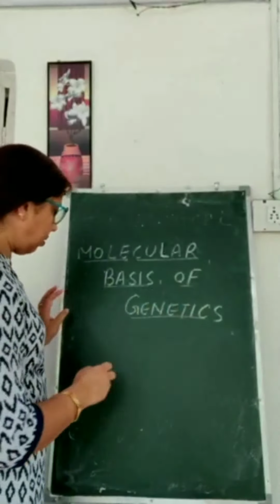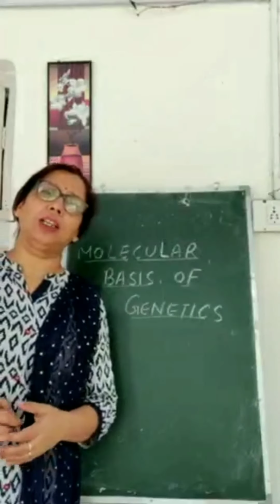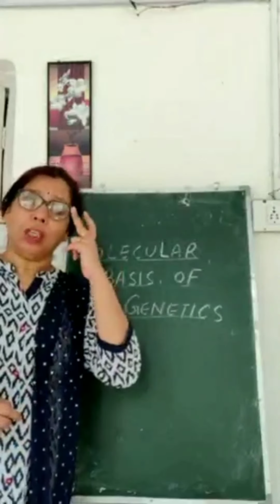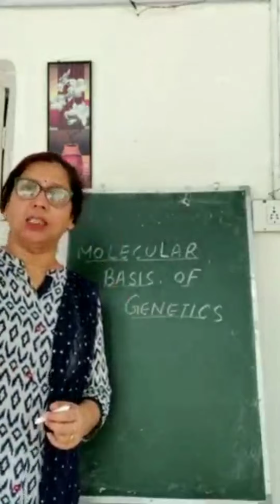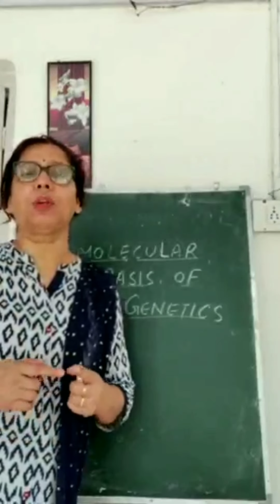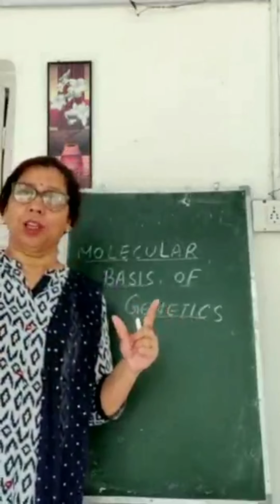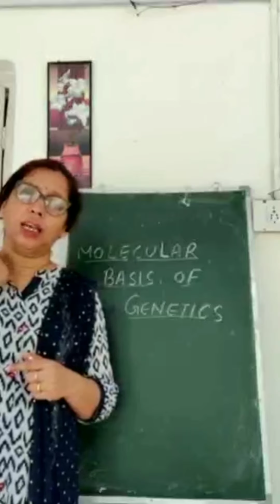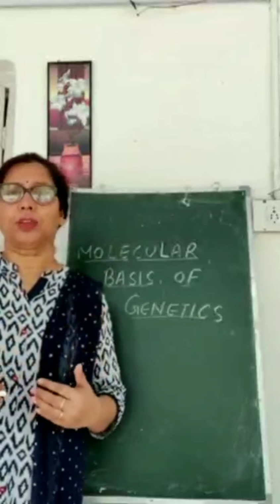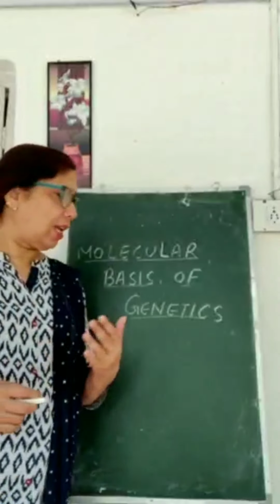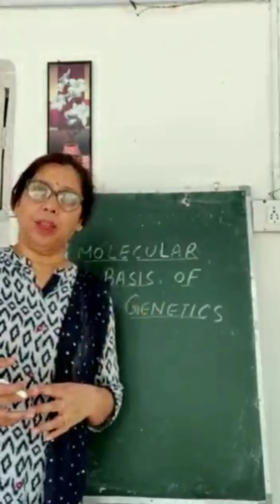First of all, as we have said, DNA is the genetic material. So how did the scientists find out that DNA is the genetic material? Because first of all, protein was considered as the genetic material. Protein was considered as genetic material because protein is a very big molecule and it can store lots of information. So first protein was considered, maybe it is the genetic material, but afterward scientists came to know and said that actually DNA is the genetic material.